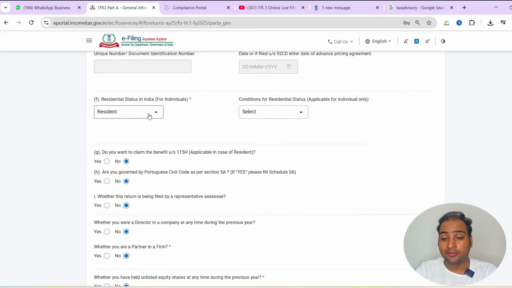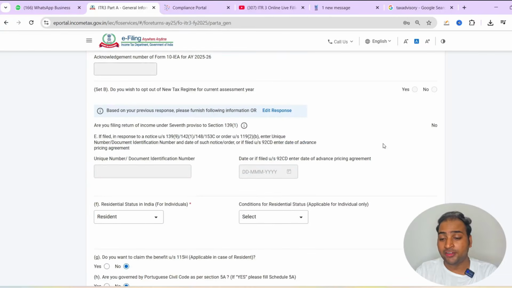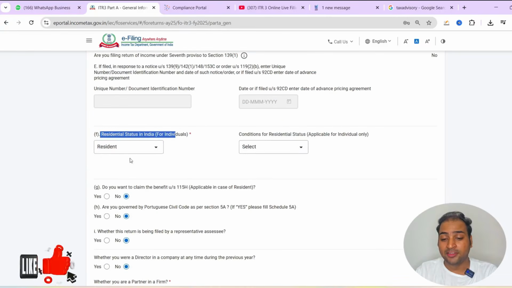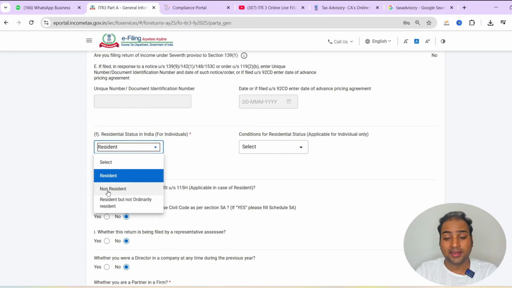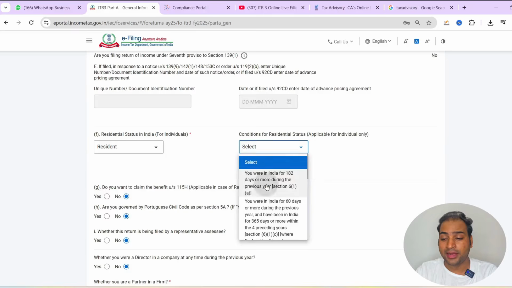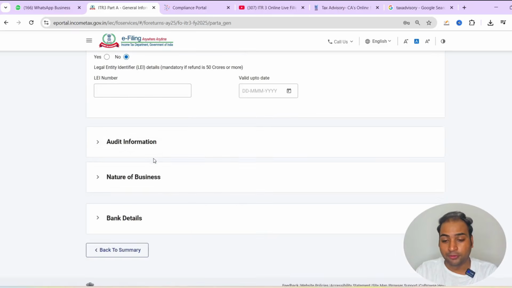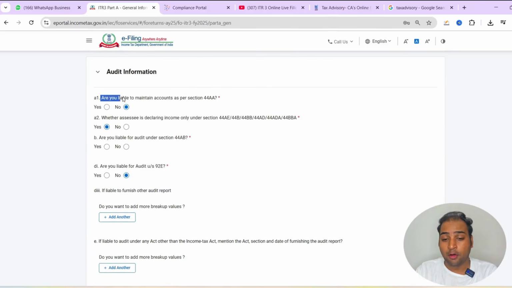So right now we have selected all the details of the regime, and we will select the residential status. If you are a resident in India, then select resident, otherwise you can select non-resident as well if you are an NRI. All right, so we have all the details here, and the next option here is: are you liable to maintain books of accounts?